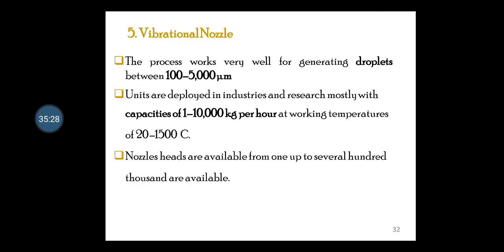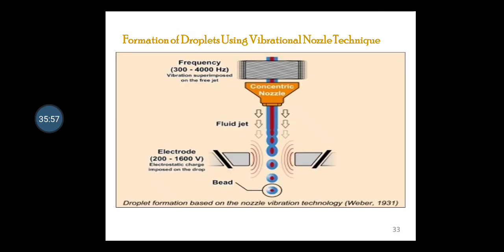So the next one is your vibrational nozzle. Actually, this process works very well for generating droplets between 100 to 5000 micrometer. So units are deployed in industries and research, mostly with capacities of 1 to 10,000 kg per hour at a working temperature of 20 to 150 degrees Celsius. So nozzle heads are available from 1 up to several hundred thousand. If you are able to see in the diagram,